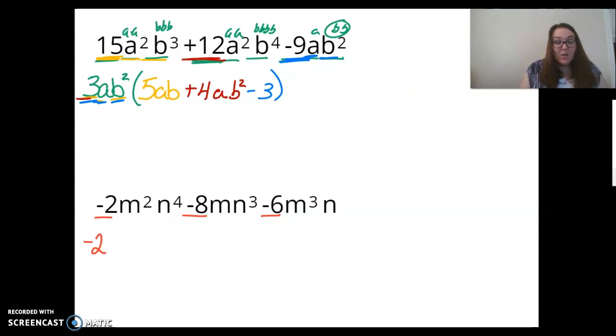Okay? Looking at the variables, if you're somebody who likes to write them out, I'm not going to stop you. Now, you do not have to do this. If you find it helpful, you may do this. How many m's do they have in common? Well, this one has 2, this one has 1, this one has 3. So that means they only have 1 that they can share. This one has 4 n's, 3 n's, and 1 n, so only 1 n.